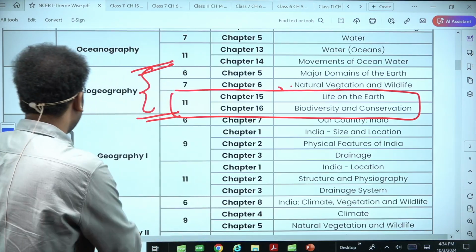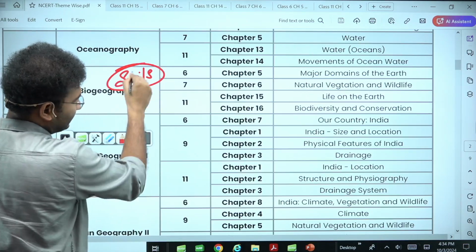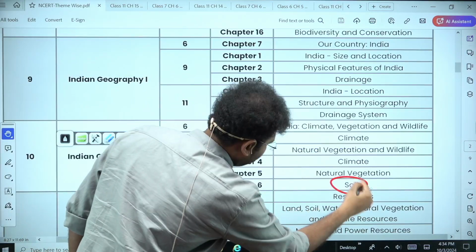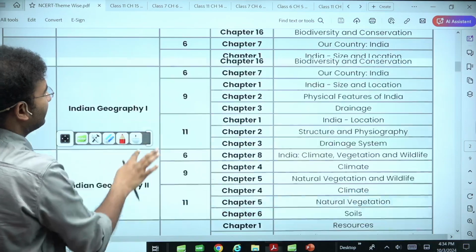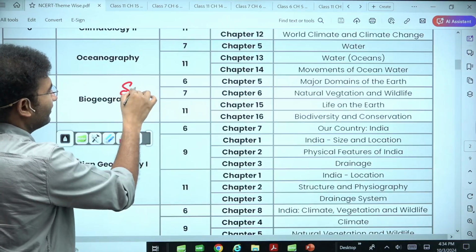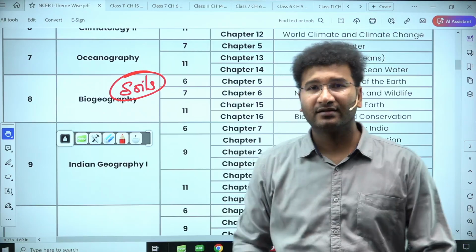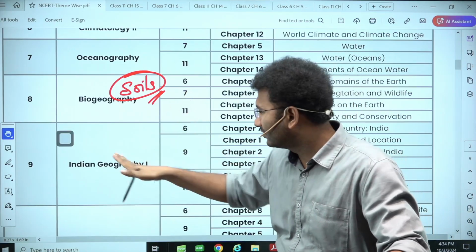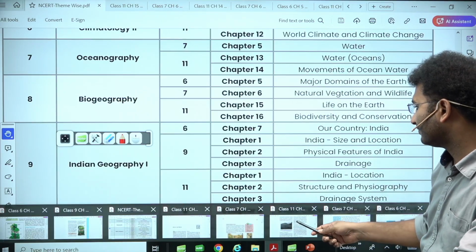Apart from this, I'll also add soils here. The soils chapter, which is part of your Indian geography, that is soils. You are also supposed to cover the soils in biogeography itself. This is where you will get a beautiful understanding about the soils as well, right? So I'm also going to cover the chapter of soils here itself. Now come to the chapters. Let me quickly show you what all these chapters are.